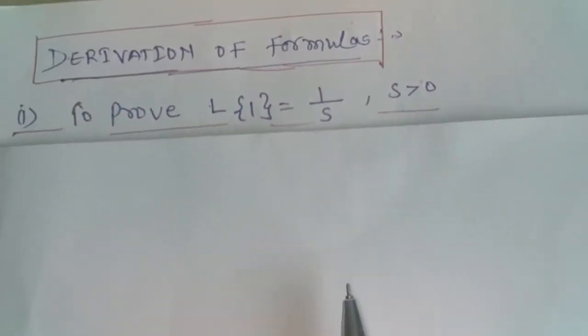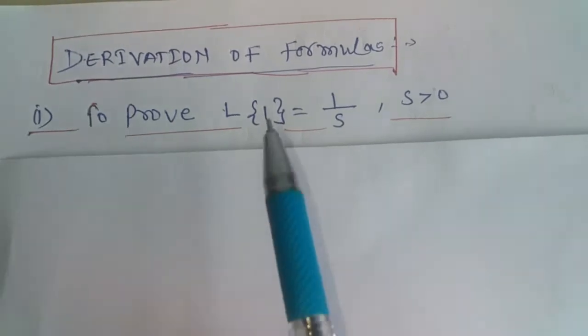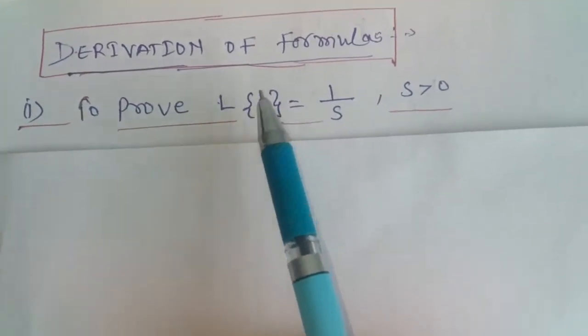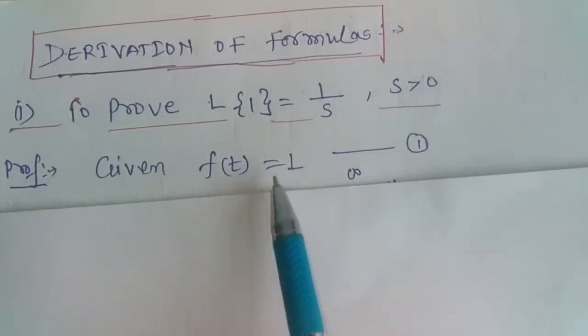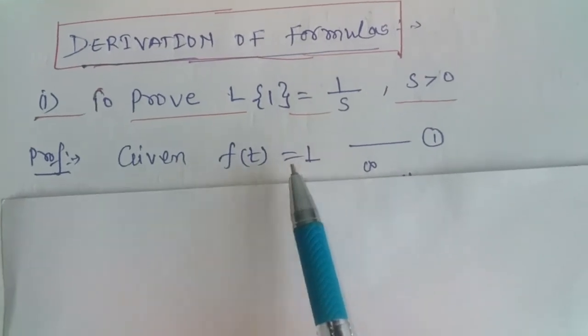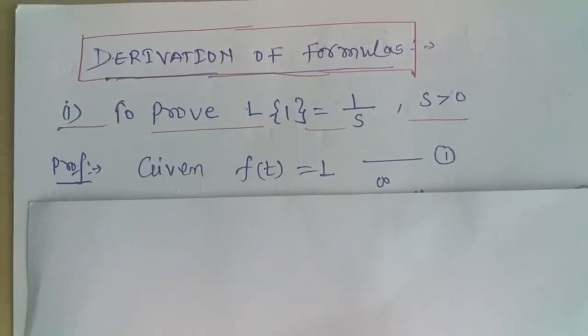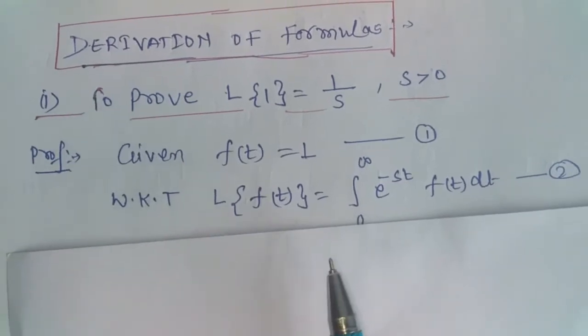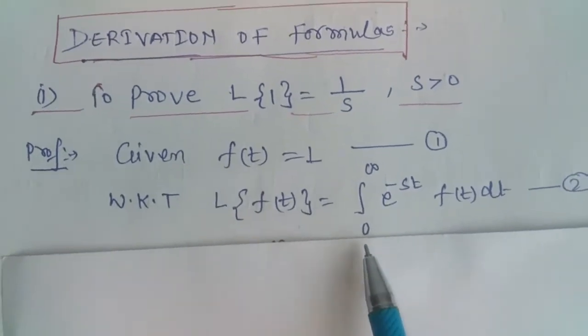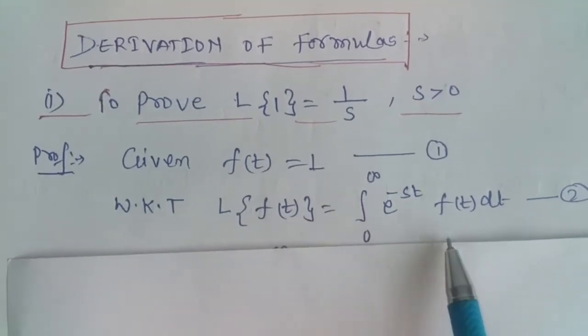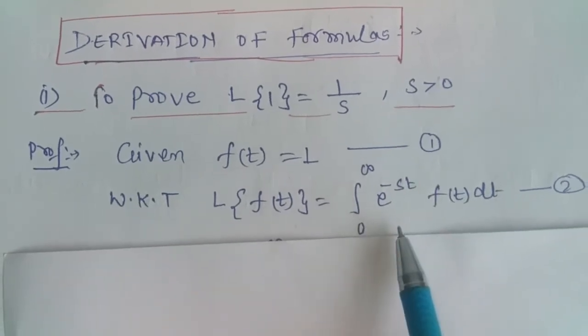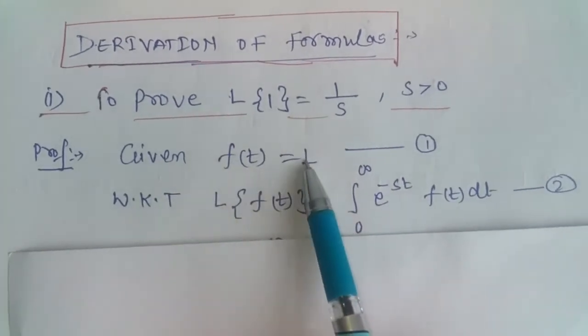Here the function f(t) for which we have to find the Laplace transform is 1. So f(t) equals 1, and as we know, the Laplace transform of any function f(t) is given by the integral from 0 to infinity of e raised to minus st f(t) dt. Now replace f(t) by 1.